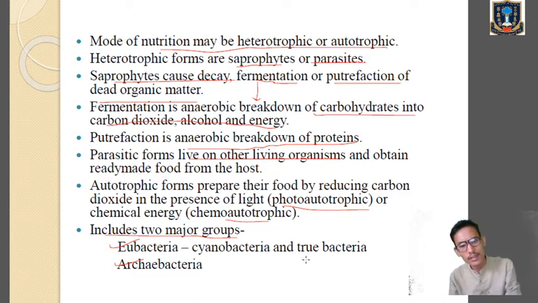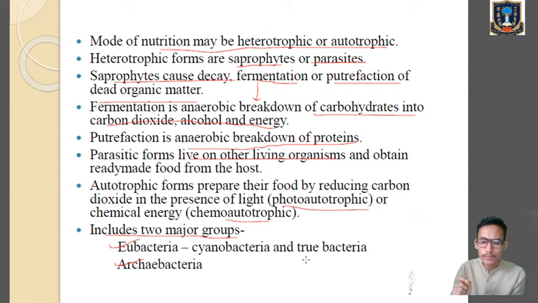Under archaebacteria, we get halophiles, thermoacidophiles, and methanogens. They are the oldest or primitive type of bacteria on this planet, mainly the archaebacteria. So just now we have finished the characteristics of kingdom Monera. So kindly go through it.